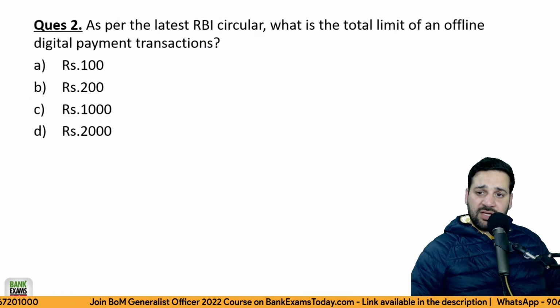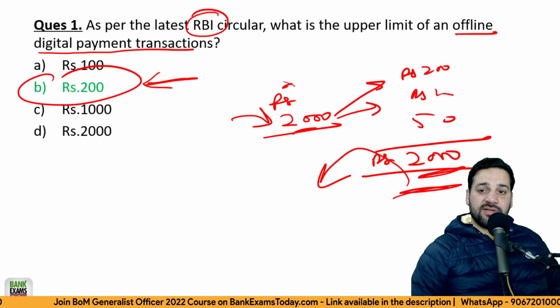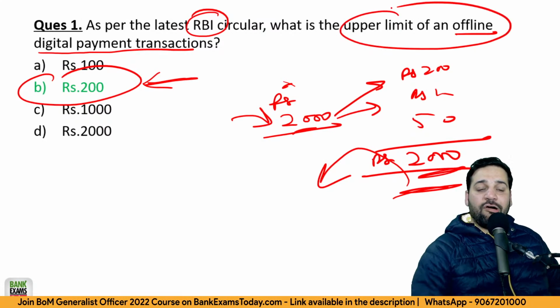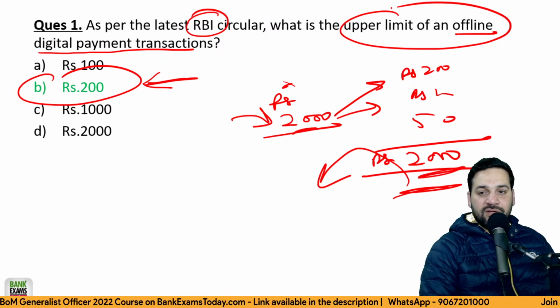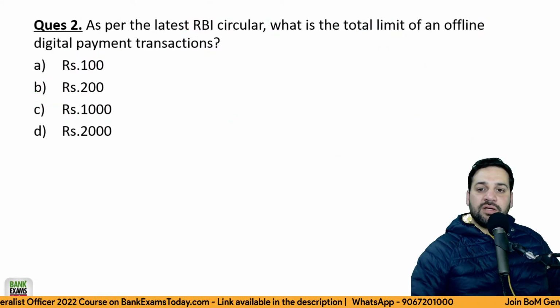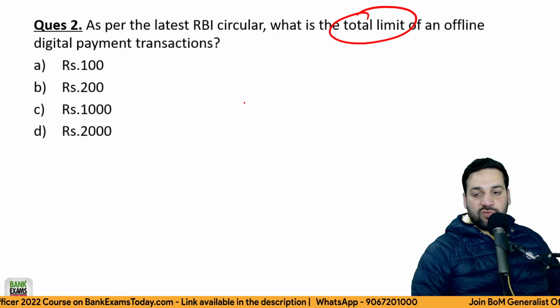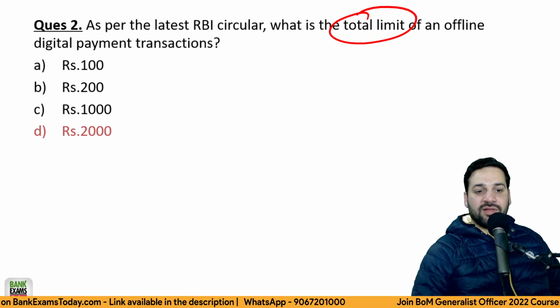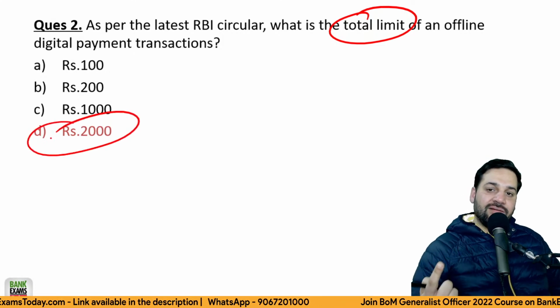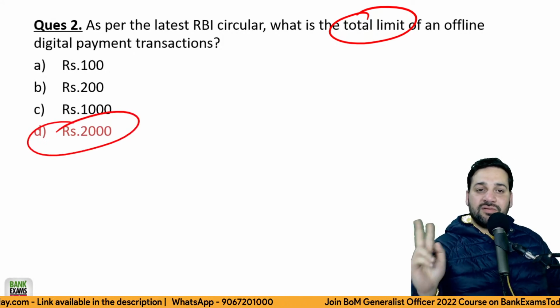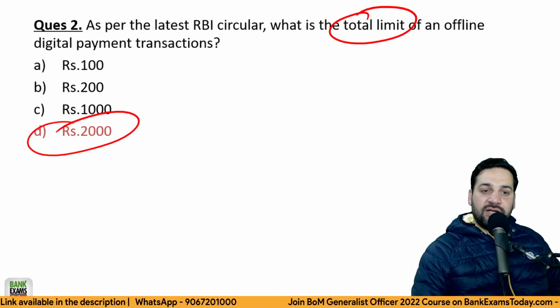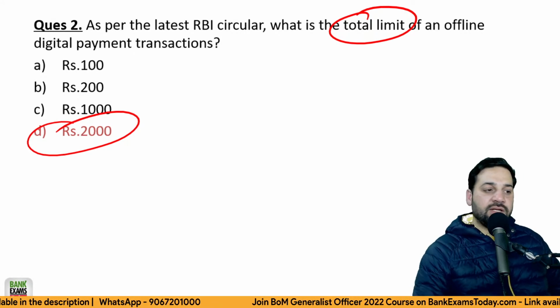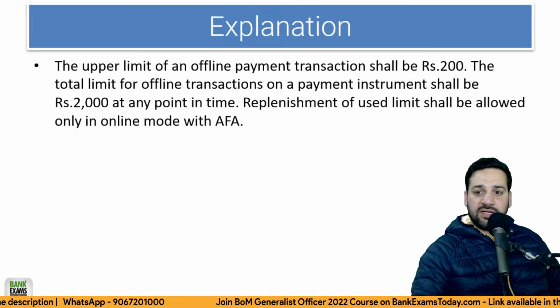Okay, the next question is the same. Please read the question again. Upper limit of an offline digital payment transaction is 200 rupees. Total limit of offline digital payment transactions is 2000 rupees. One transaction 200, total limit is 2000. You will fill your wallet, or whatever device that you are using.